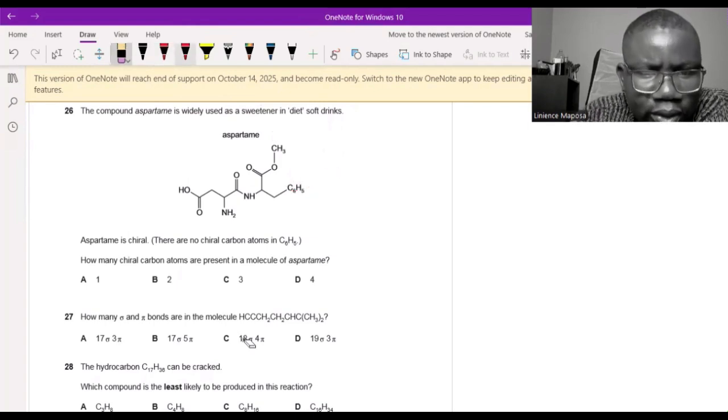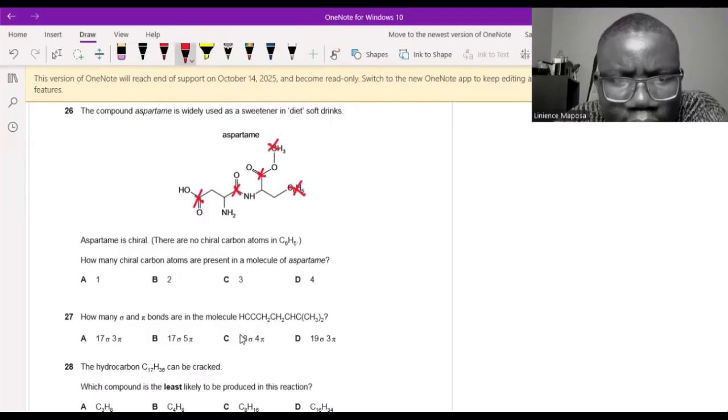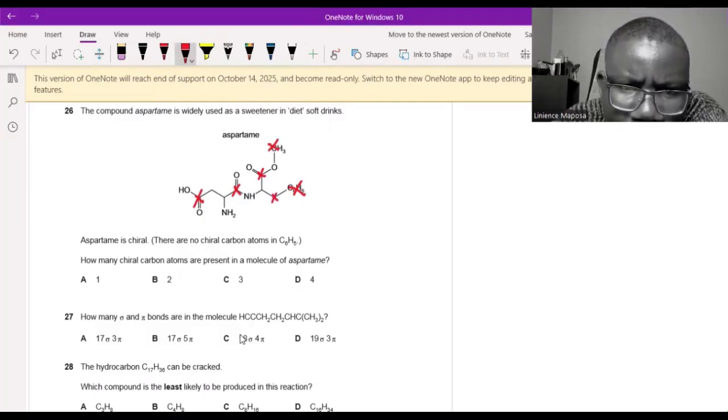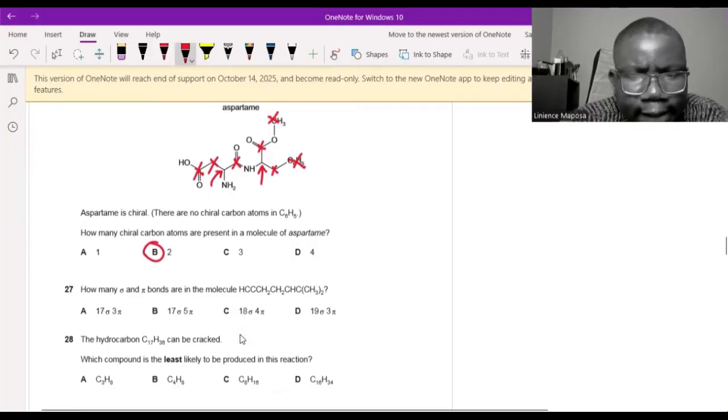All right, let's see. So they want us to find how many chiral carbons. You don't have a chiral carbon when there's a double bond. So this one is already out. This one is out. This one is out because they're double bonds. The methyl up here, this one they already told us is out. The methyl up here has 3 hydrogens around this carbon, so out. This one has 2 hydrogens on it, out. This one also has 2 hydrogens, out. So we have a chiral carbon here, and we have a chiral carbon here. Okay, so 2 chiral carbon atoms.